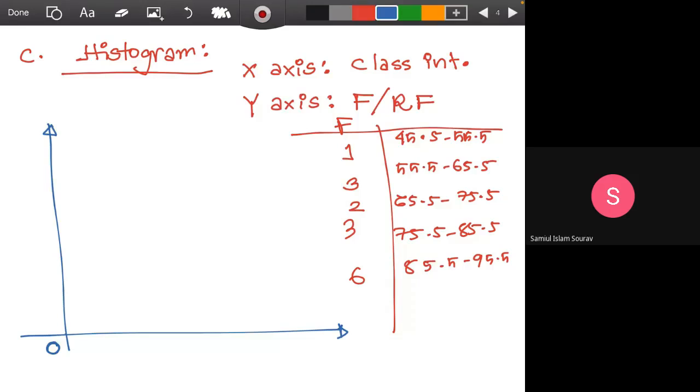So now we will give a break because we will start from 45.5. This is the first class, 45.5 to 55.5. Then we have the next class, which is 55.5 to 65.5. Okay, the third class, the fourth and the fifth.